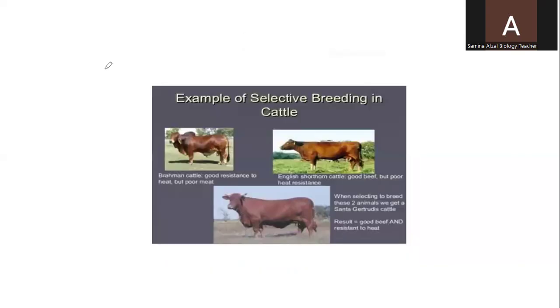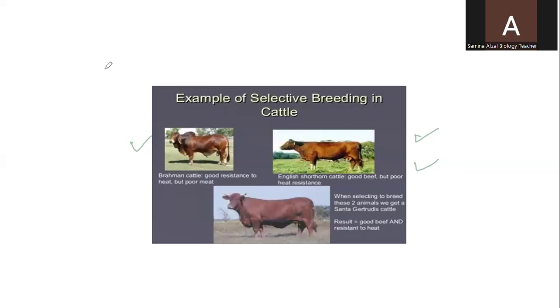And when we want to give an example of selective breeding in the case of animals, here on screen you can see Brahman cattle, good resistance to heat but poor meat. On the other hand, English shorthorn cattle, good beef but poor heat resistance. Both have distinct characteristics. One has poor meat, another has good meat. One has poor resistance to heat, and the other has good resistance to heat.